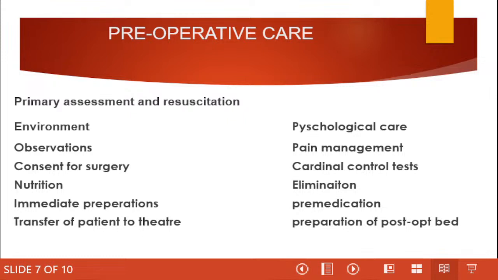We go to C, where most of the work is. So, under circulation, you're going to say the following things. I will establish an IV access for administration of fluids and transfusion of blood. I will collect blood for HB, grouping and cross-match in readiness for blood transfusion. I will administer pethidine 50 milligrams intramuscularly to reduce pain.